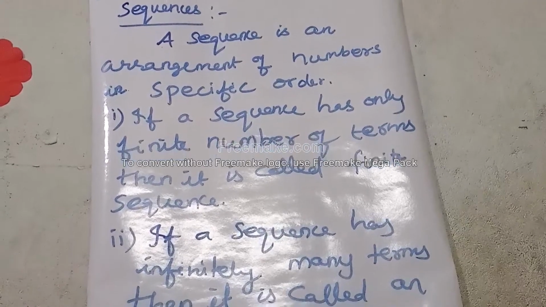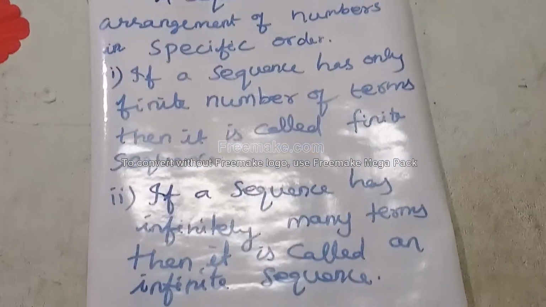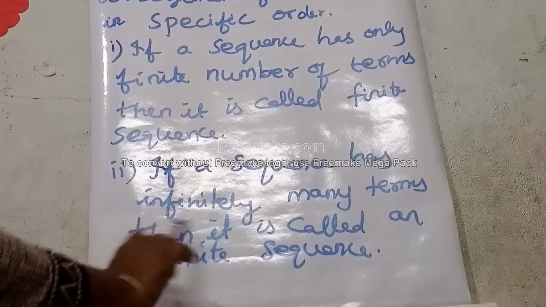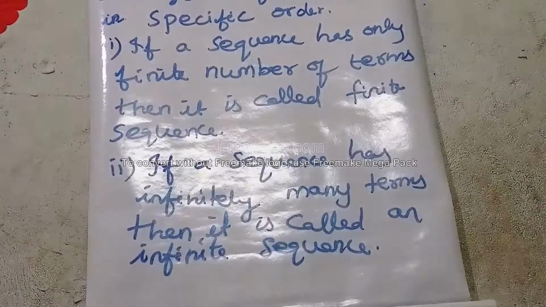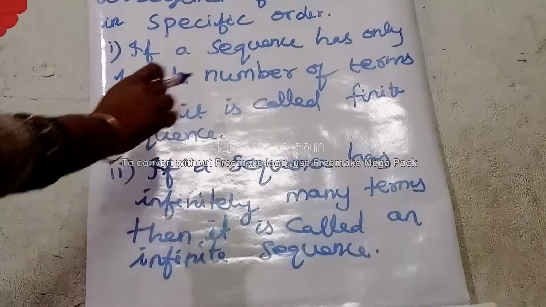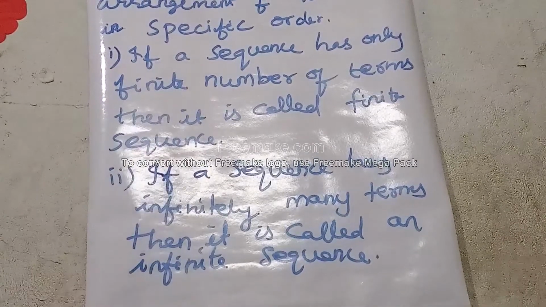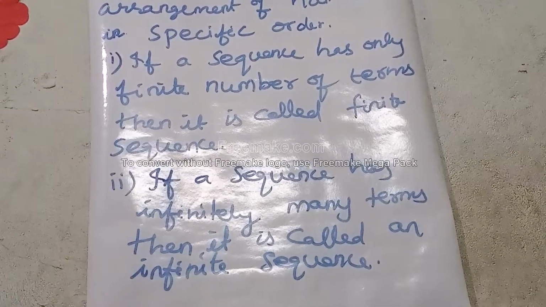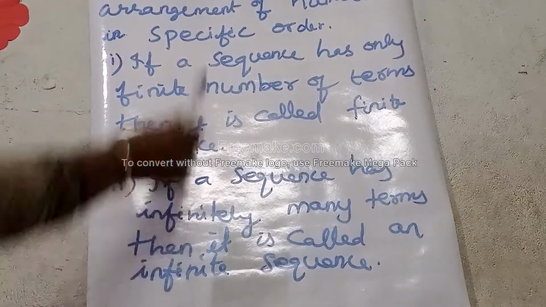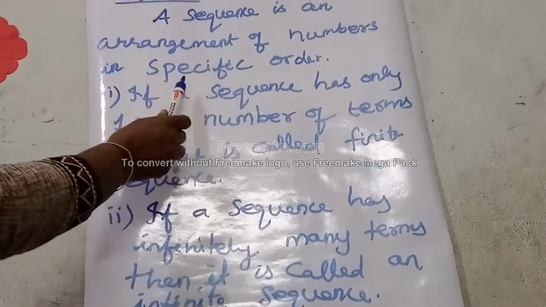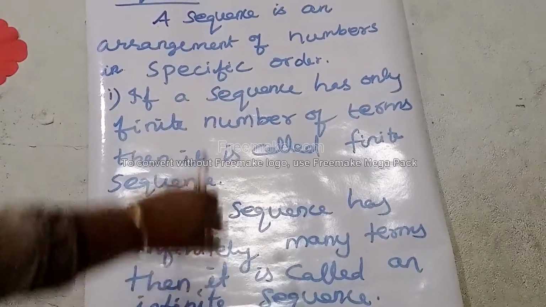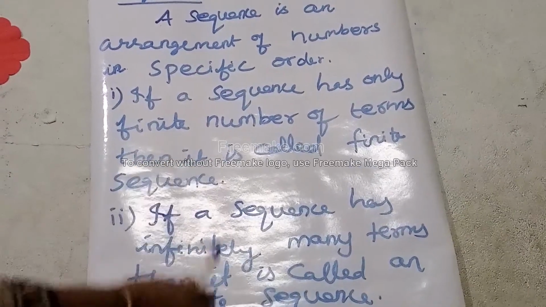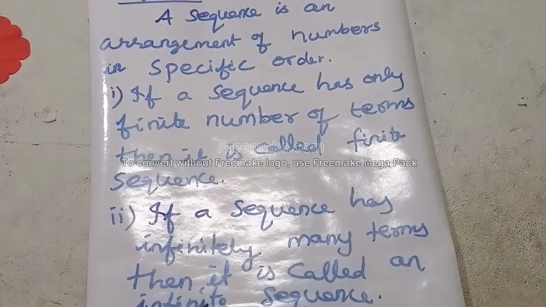First one is the finite sequence, where there are only a finite number of terms. Second one is the infinite sequence, where there are infinitely many terms. Let us write the examples so you can understand easily.